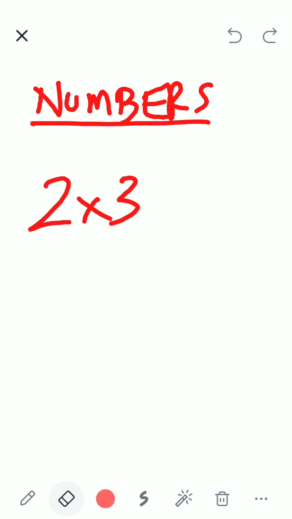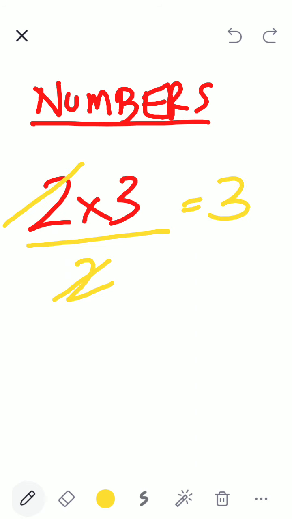No problem. Now suppose I make this and I say 2 into 3 divided by 2. Do you all know what the answer is? 3. Why? Because this 2 gets cancelled, this 2 gets cancelled. Only 3, it is equal to 3. Very good. Very easy.